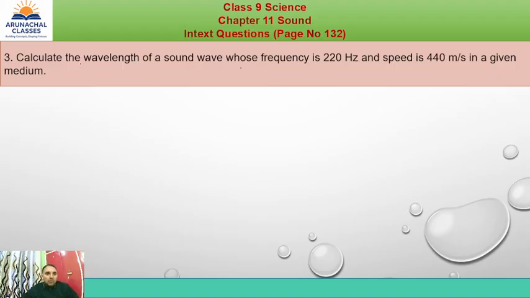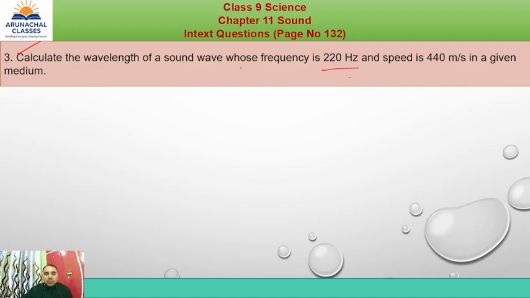Here we have a question from chapter 11, Sound. It is an in-text question on page number 132. The question is: calculate the wavelength of a sound wave whose frequency is 220 Hz.